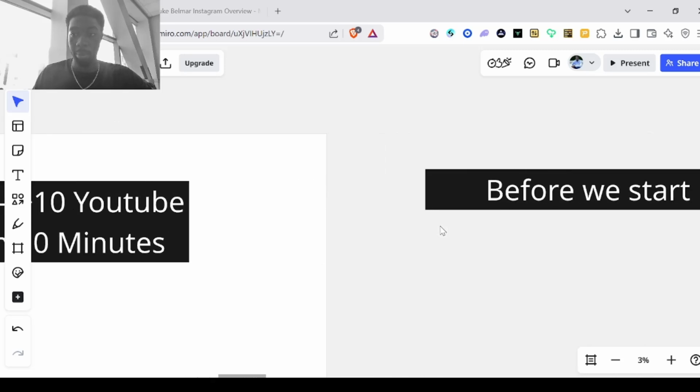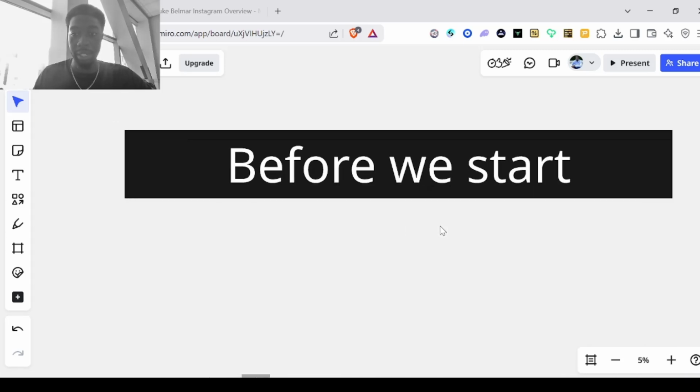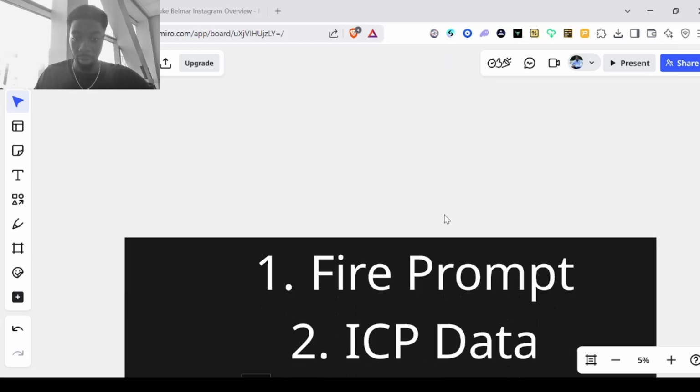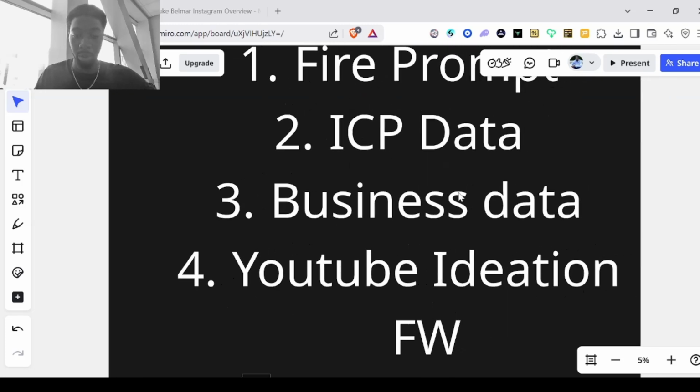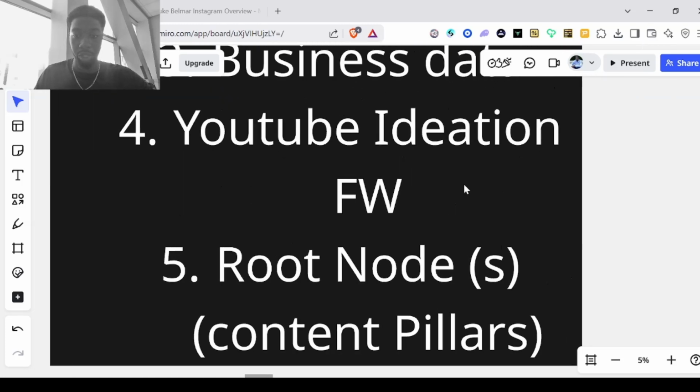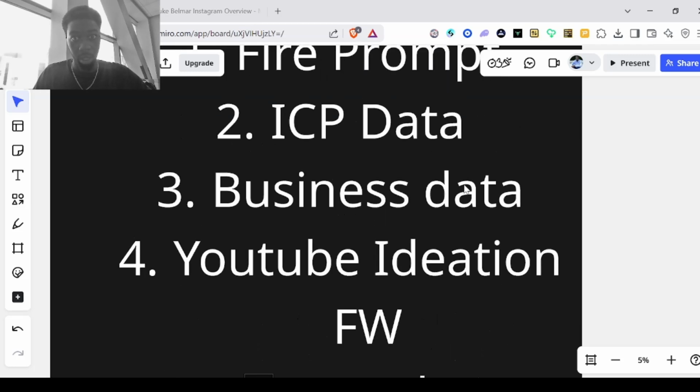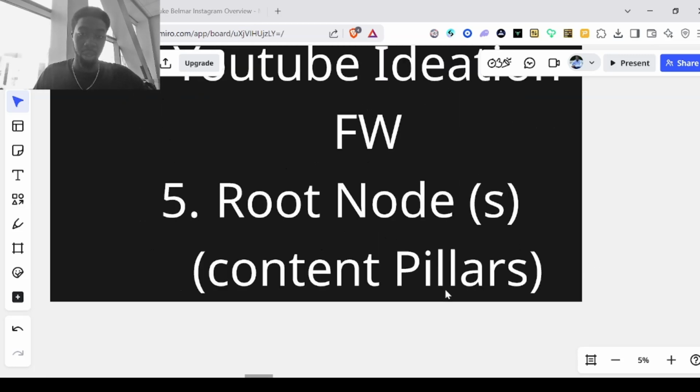And before we get started, you need to understand the exact inputs that we're going to need to give to Manus so that it can do what it does. And these inputs are going to be: 1, a prompt, 2, ICP data, 3, business data, 4, YouTube ideation framework, and 5, you're going to need root nodes. When I explain how the YouTube ideation process that I use works, you're going to understand that these root nodes are actually just really your content pillars.